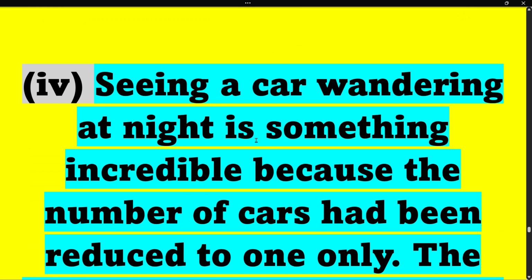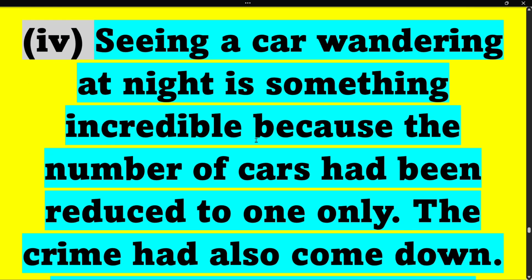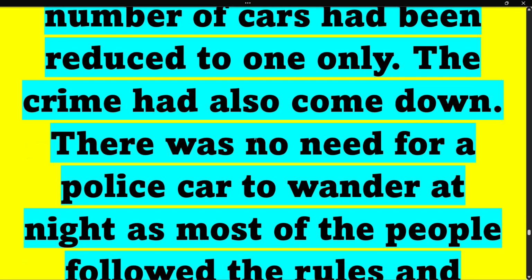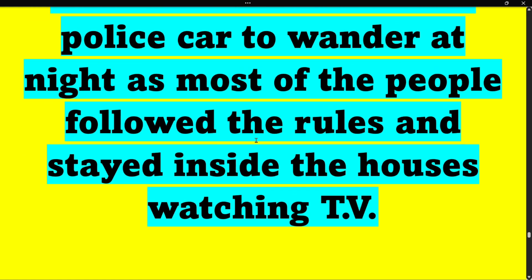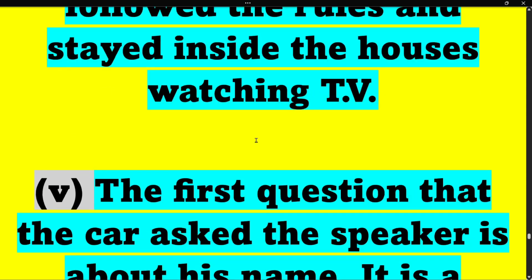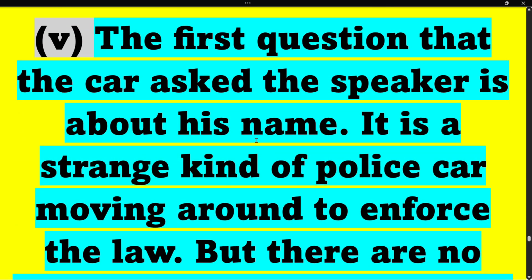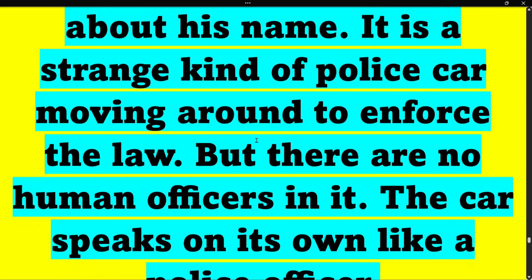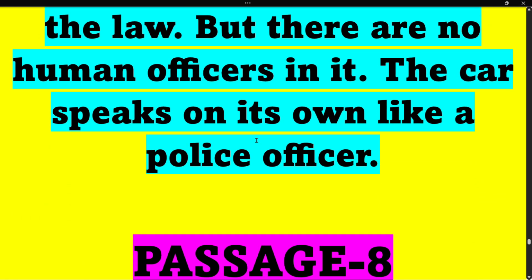Fourth, seeing a car wandering at night is something incredible because the number of cars had been reduced to one only. The crime had also come down. There was no need for a police car to wander at night as most of the people followed the rule and stayed inside the houses watching TV. And now the fifth answer. The first question that the car asked the speaker is about his name. It is a strange kind of police car moving around to enforce the law. But there are no human officers in it. The car speaks on its own like a police officer.